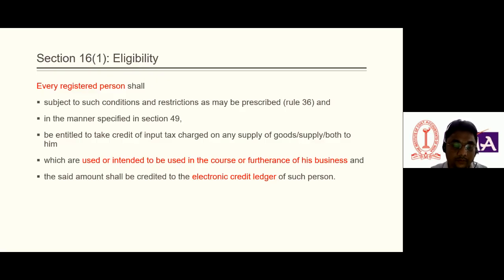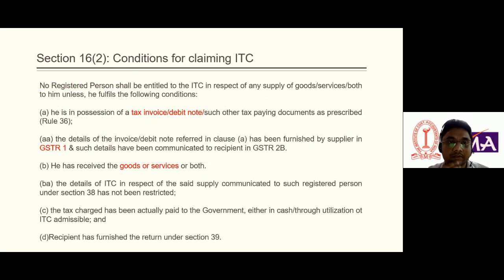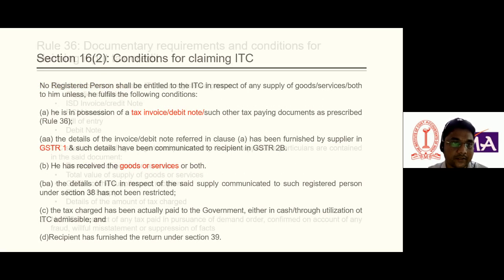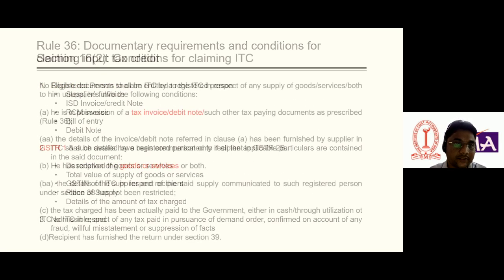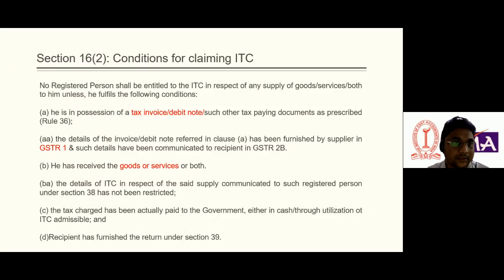Now we move to another section, Section 16 subsection 2. We shall read this section with Rule 36. In the previous section we read who is eligible to take ITC. Now the government has made certain conditions for claiming ITC.